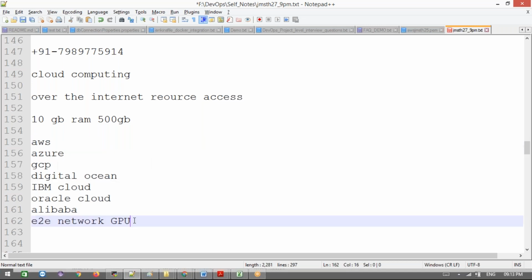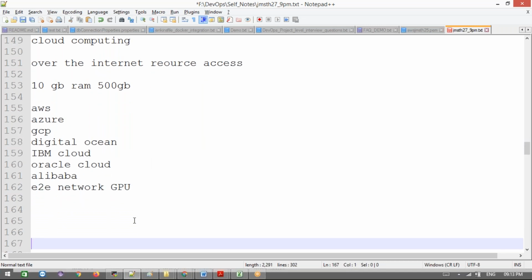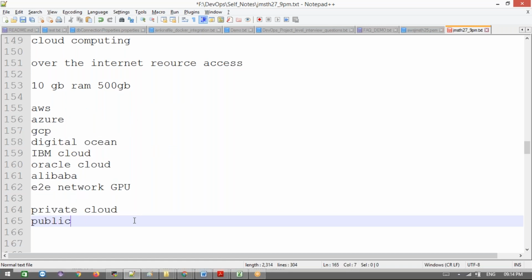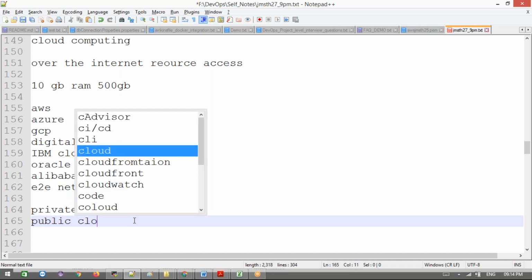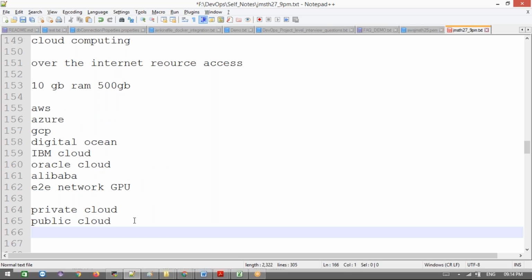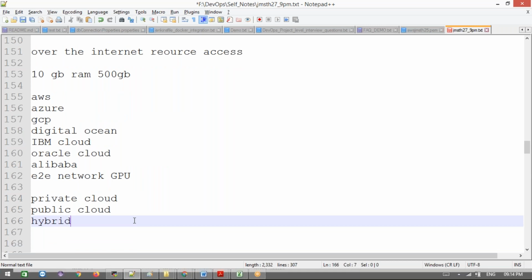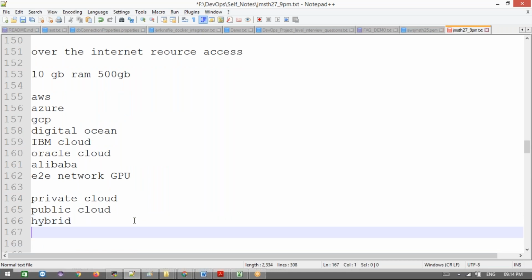Next, on top of the providers, what benefits do we get? Let's see this now. Cloud providers have different deployment models: private cloud, public cloud, hybrid cloud, and community cloud.